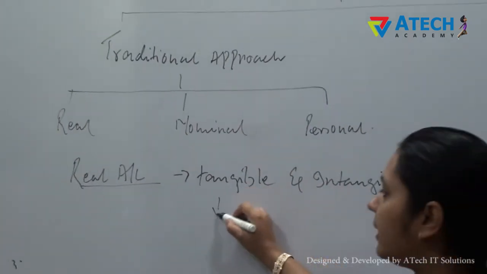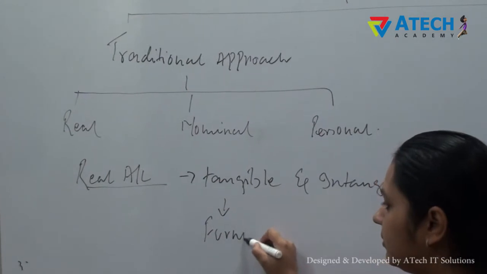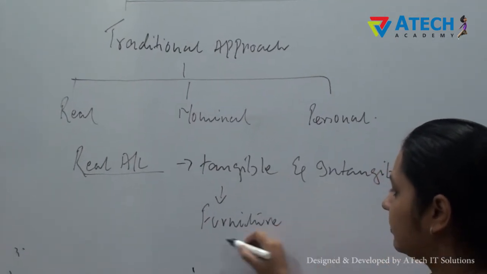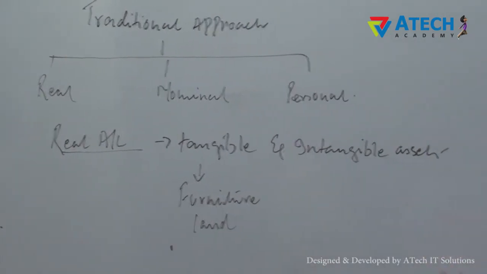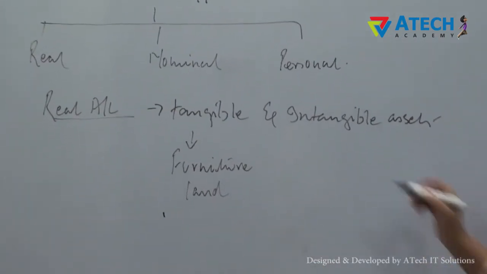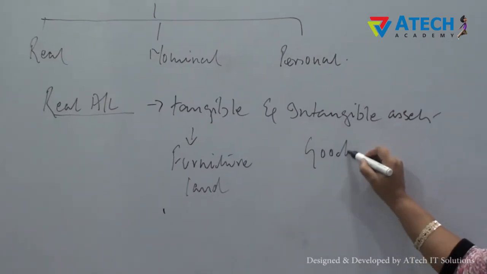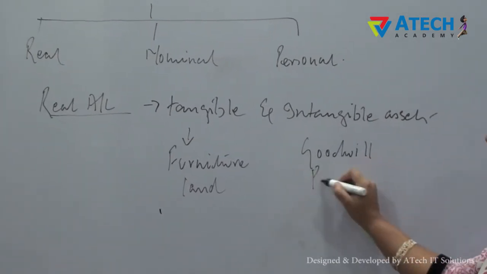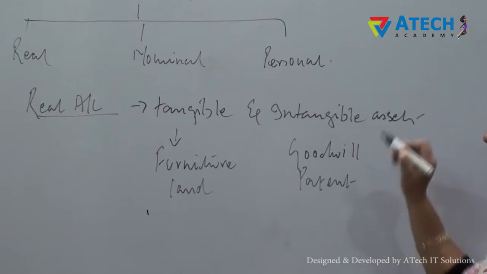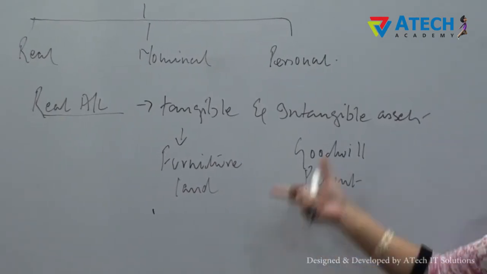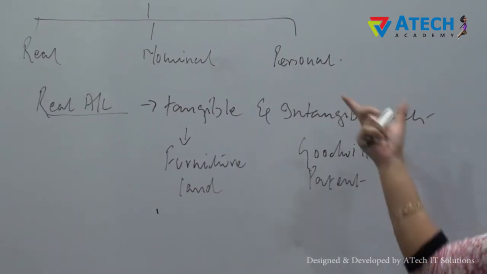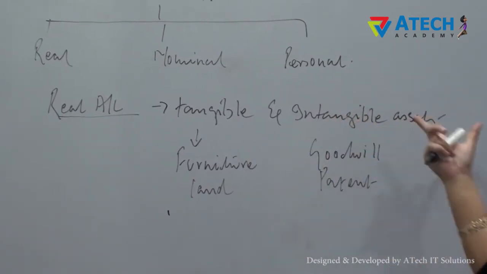For example, what is the example of tangible asset? We can say furniture, land, machinery, etc. And what are the examples of intangible assets? Goodwill, patent, copyright, etc.